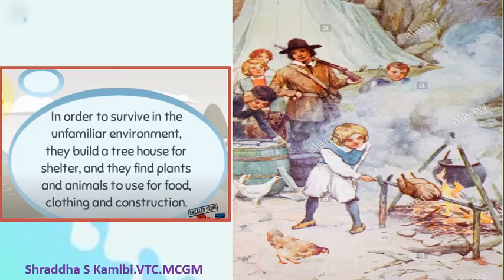Can you see? So they are now happy living there. They have started adjusting to the new kind of life that they have been given to live. Alright, so somehow or the other they are happy.